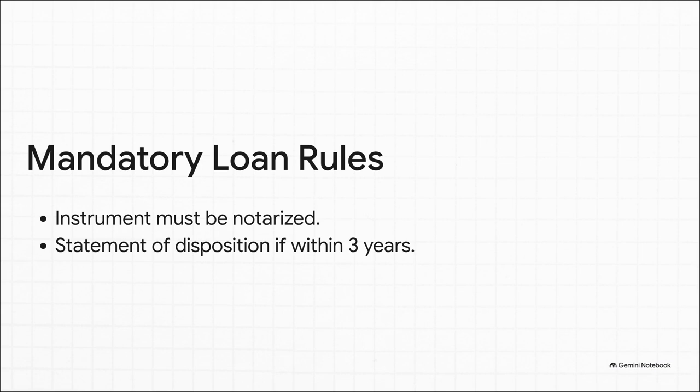First, the debt instrument must be notarized at the time the indebtedness was incurred. Not later, right then. And here is a classic board exam detail. If the decedent borrowed that money within 3 years prior to their death, the executor must submit a sworn statement showing exactly where the proceeds of that loan went. This is to prove the loan wasn't just some paper fiction created right before death to dodge taxes.